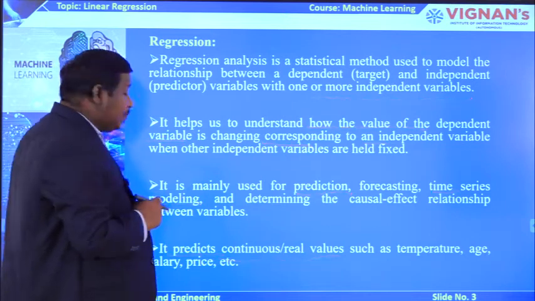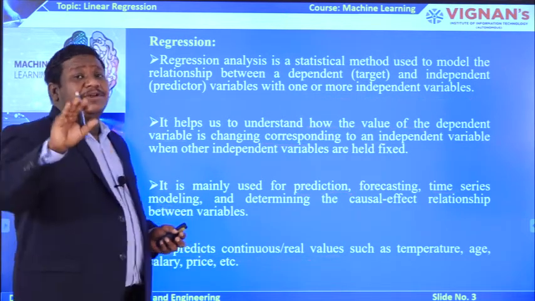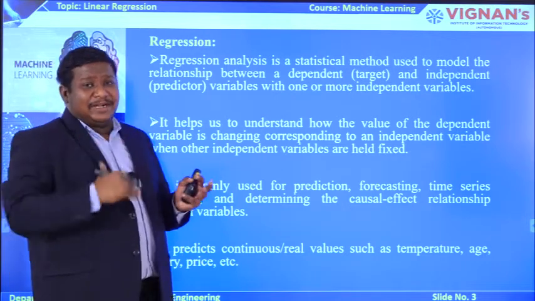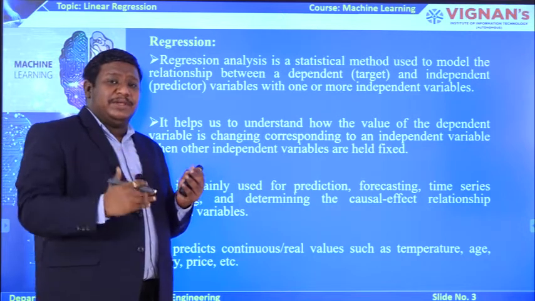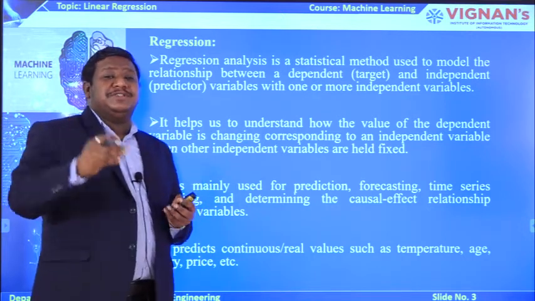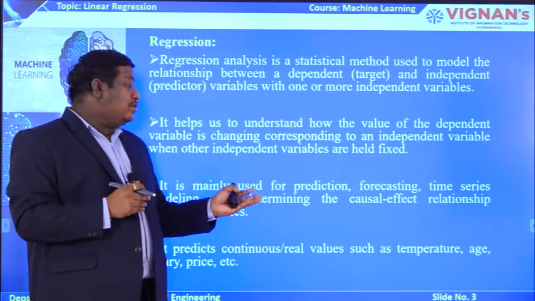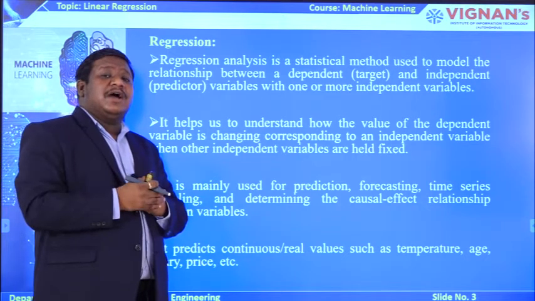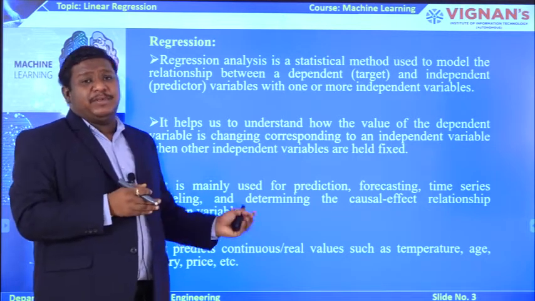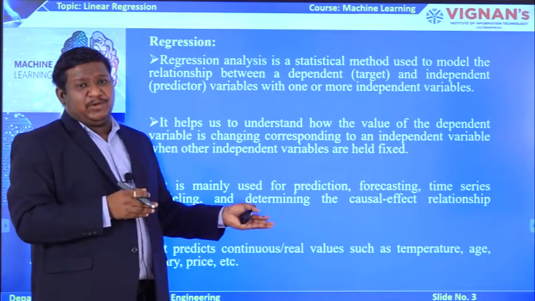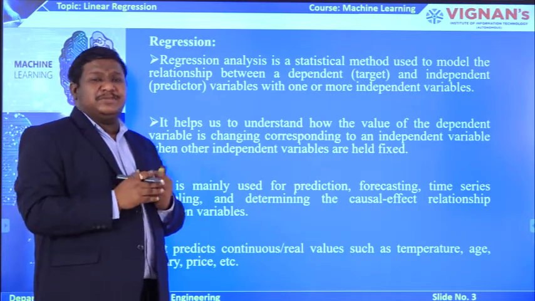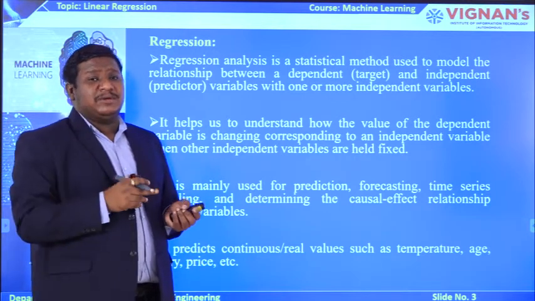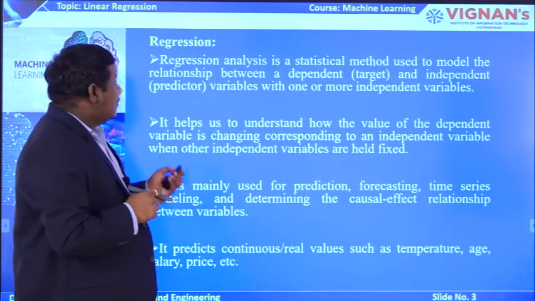Basically it gives you the relationship between dependent and independent variables, with a minimum condition that one independent variable should be there, and it also gives you the trends of how the dependent variable values change with respect to changes in the independent variable. And of course, it is mainly used for predicting the future, forecasting values, and developing simulation models using time series or queuing models. Basically, regression is mainly used for continuous data in your data sets whenever you are working with real time problems. So this is about regression.